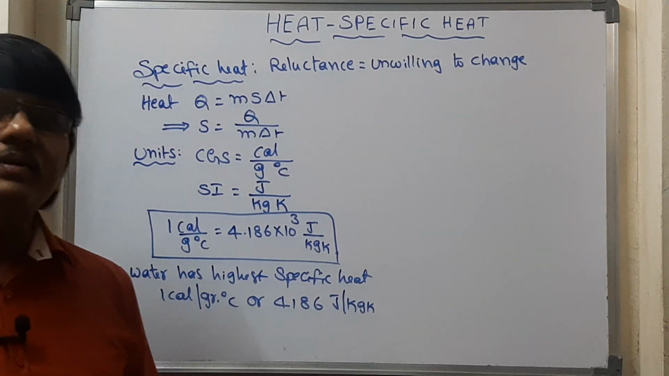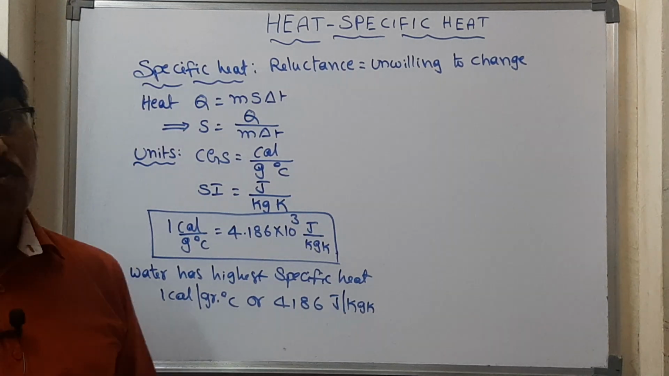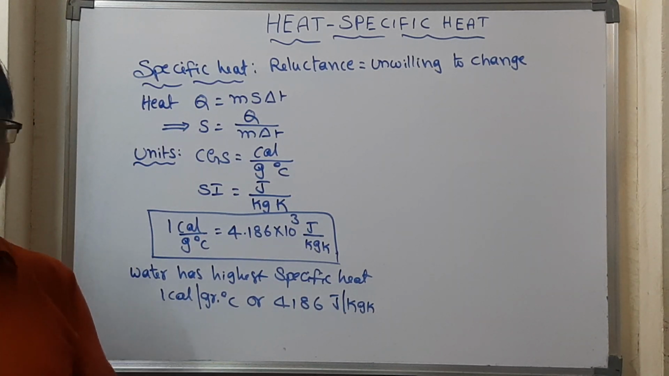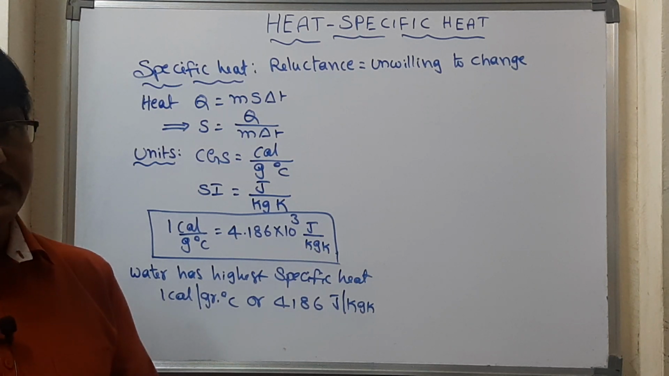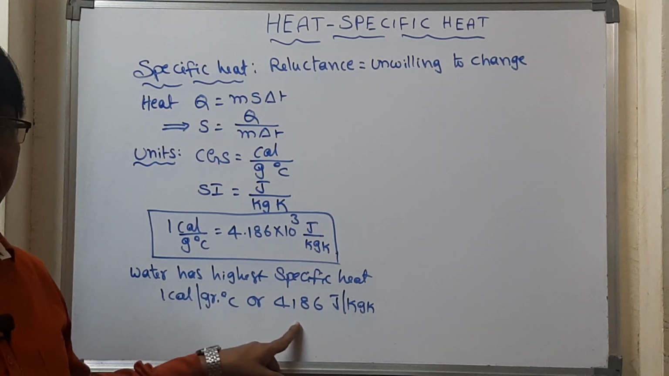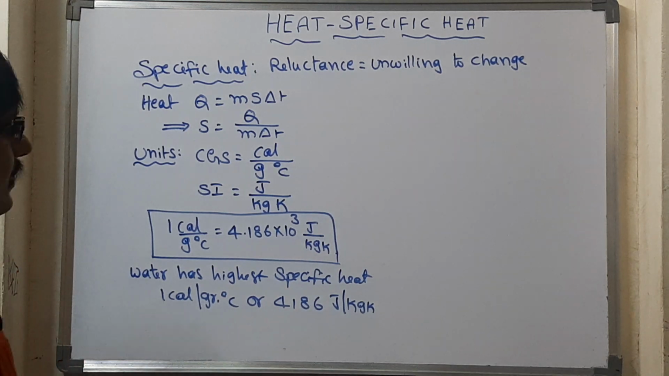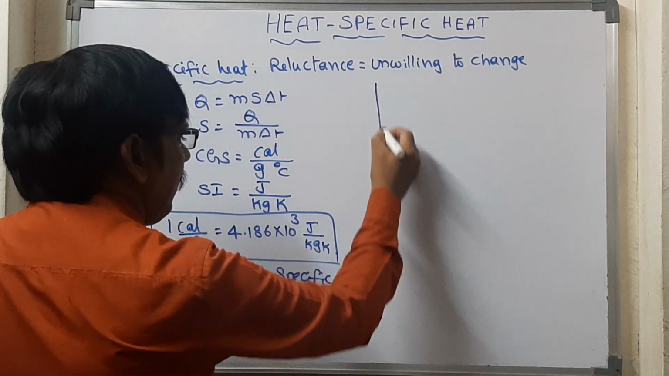Which substance has the highest specific heat in nature? Water has the highest specific heat. How much is that value? In the CGS system it is 1, and in the MKS system it is 4186. So you have to keep this in mind. Most important, it is often asked in the exam. Okay, right. Now let us see.